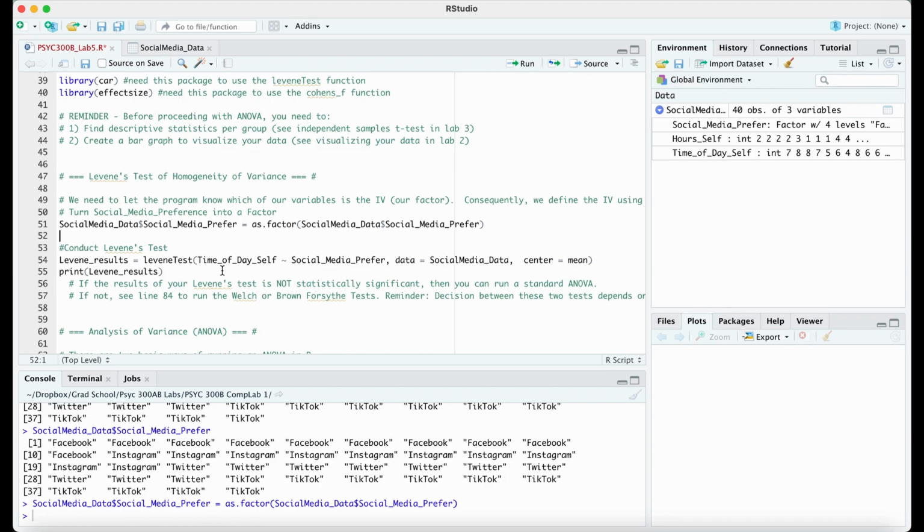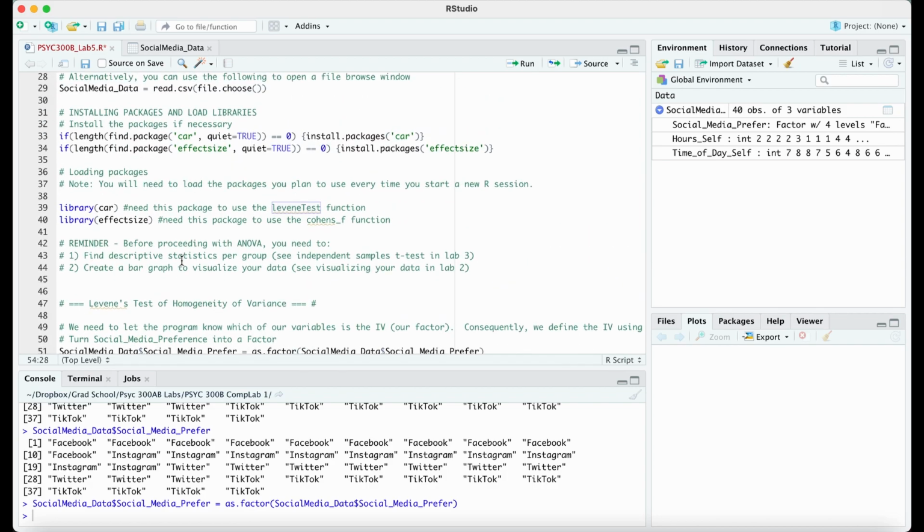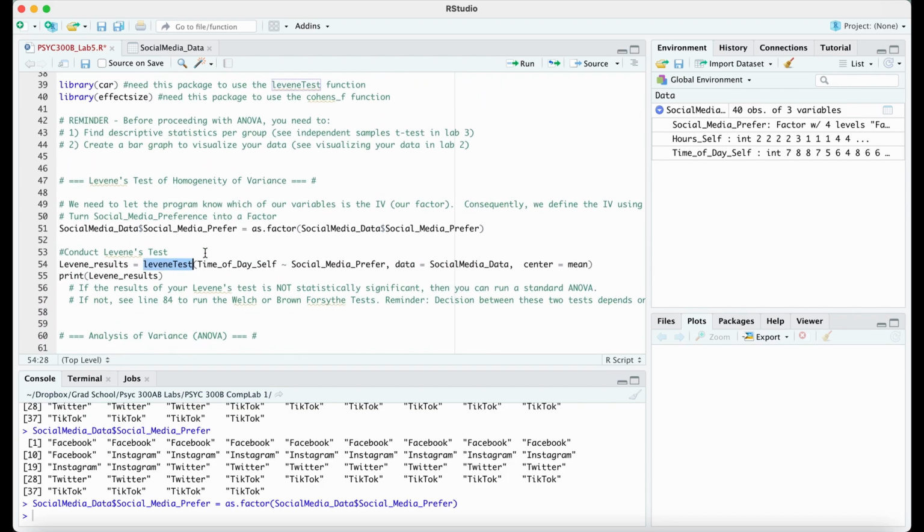So the first thing is we want to see if there's any statistical difference between our variances. And we do that with the Levene's test. So this function, which is a lowercase l and a capital T, comes from the car package here. Okay, so if you didn't load that car package, this isn't going to work. Let's walk through this part first.